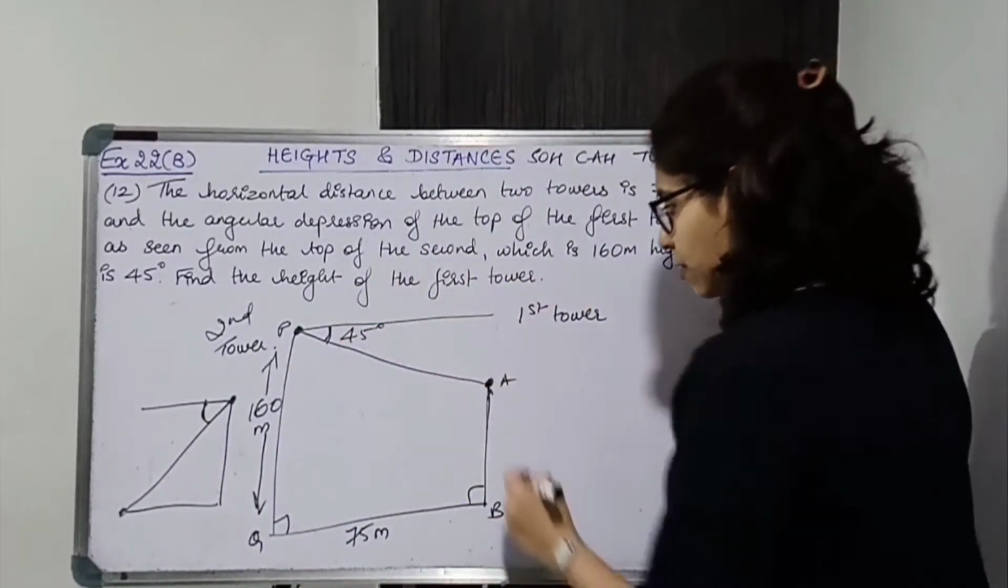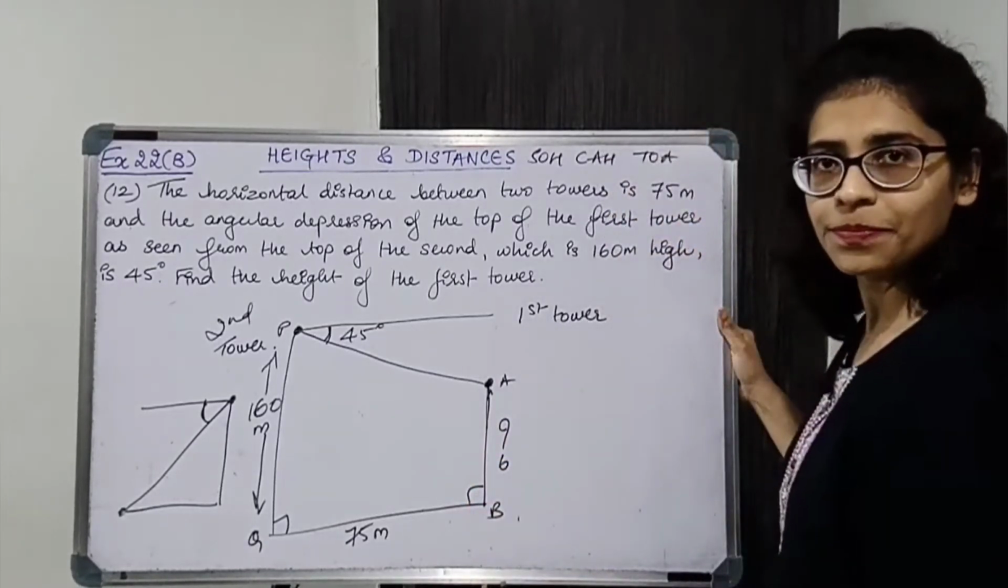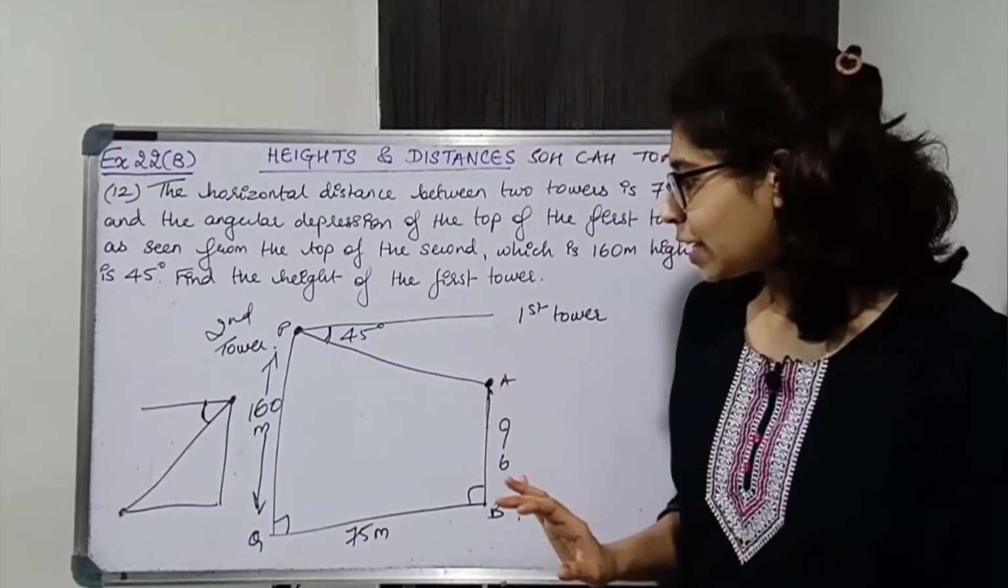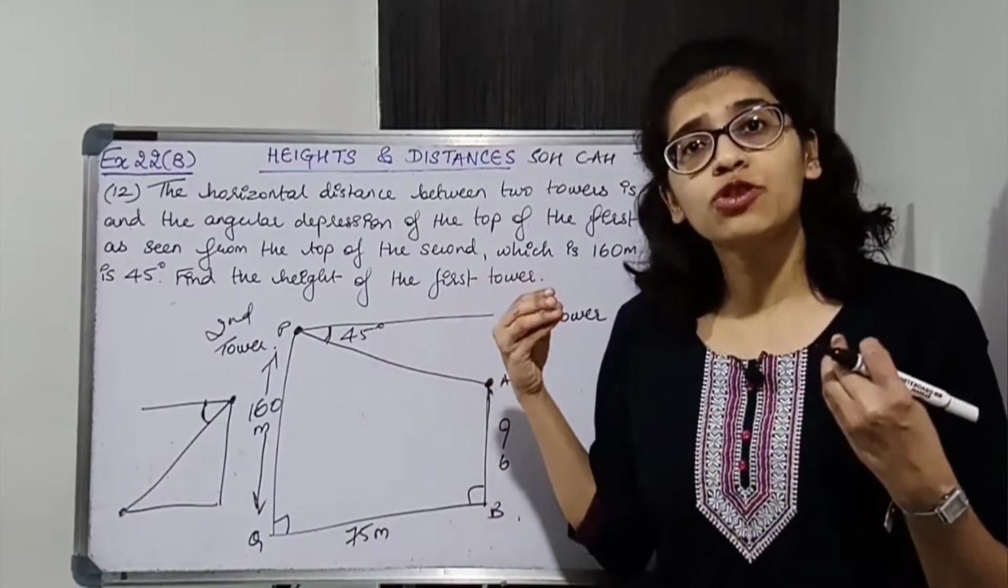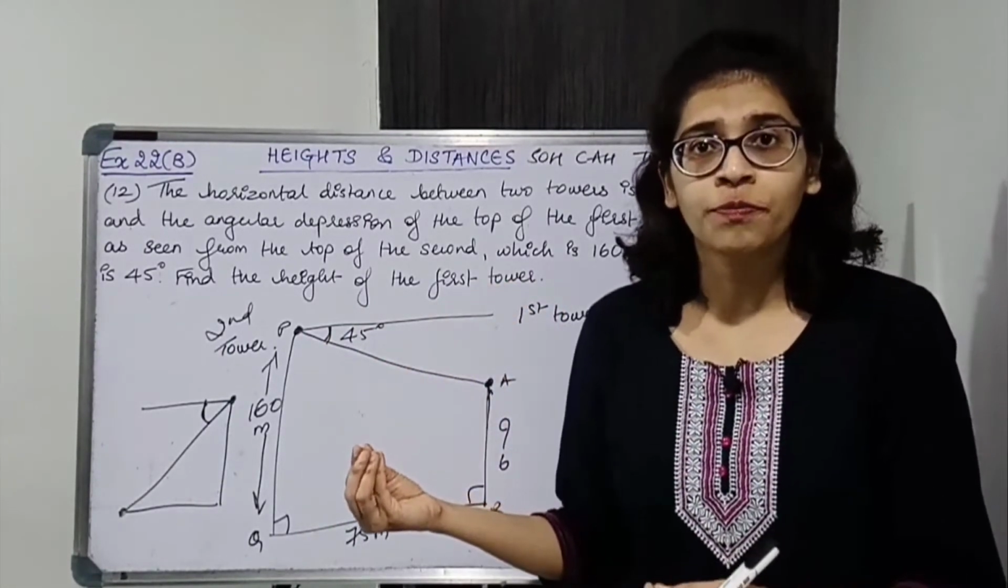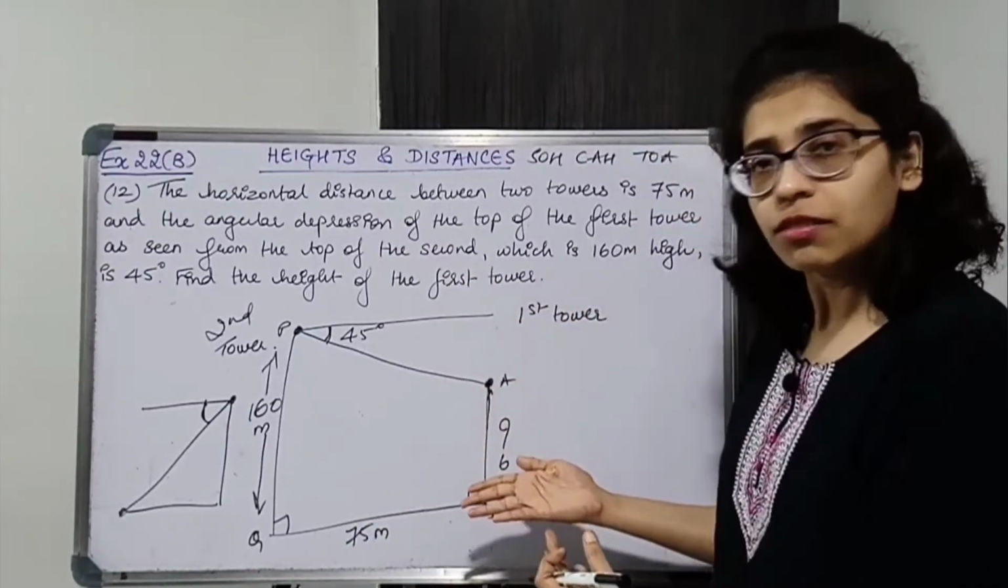Find the height of the first tower. इसका height find करना है. This we have to find. Now over here, are we getting any triangle? We use triangle and we use trigonometric ratio. So we need a triangle over here.